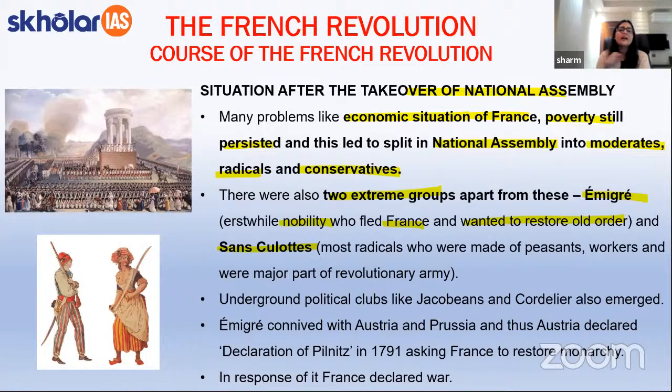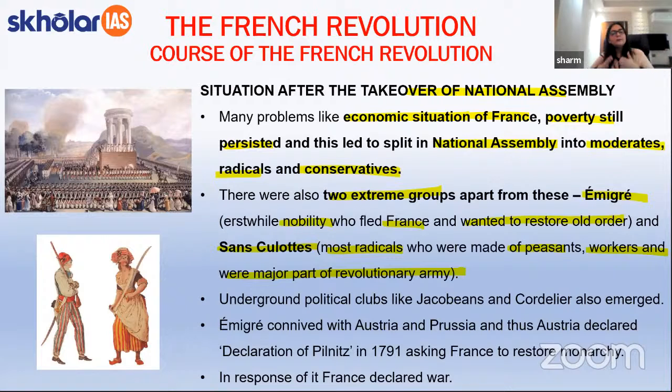Apart from this, students, there was another important extreme group, that is the sans-culottes. Now, who were these? They were the most radical among the people. Particularly, they were the peasants, workers, and the workers who were part of a revolutionary army. तो आप देखेंगे कि नेशनल असेंबली के अलावा भी कुछ और एक्सट्रीम एलिमेंट्स बन रहे थे जिनकी आइडियोलॉजी एक दूसरे से अलग थी, बट दोनों ही कुछ पर्टिकुलर एम्स को अचीव करना चाह रहे थे.